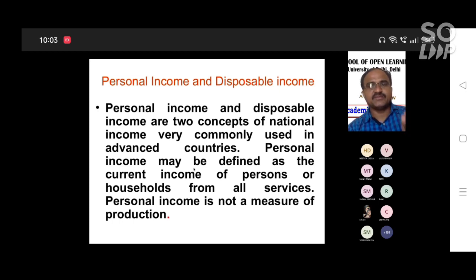So personal income may be defined as the current income of persons and households from all sources. Current income is whatever we earn on the basis of labor, wages, salaries, or other sources. Whatever you get, that is your personal income. Personal income is not a measure of production.